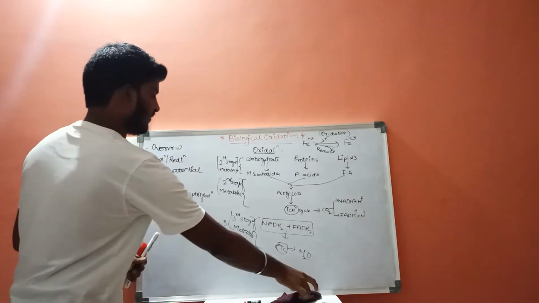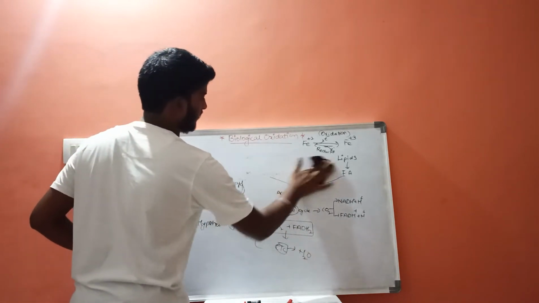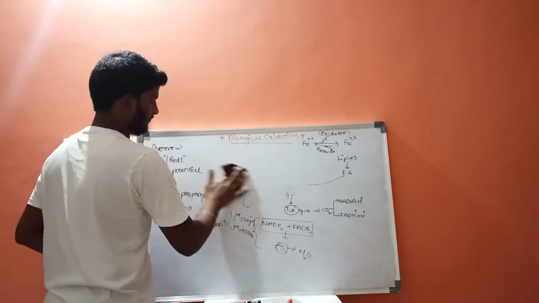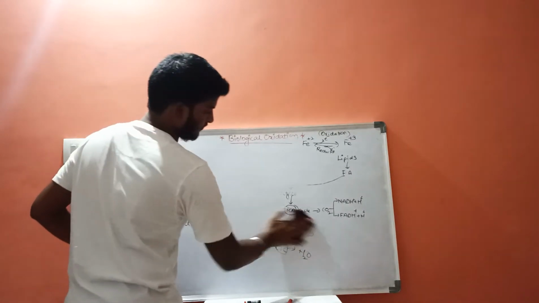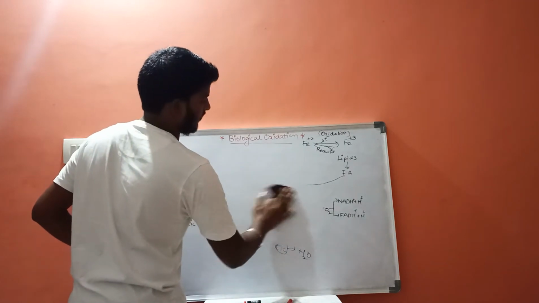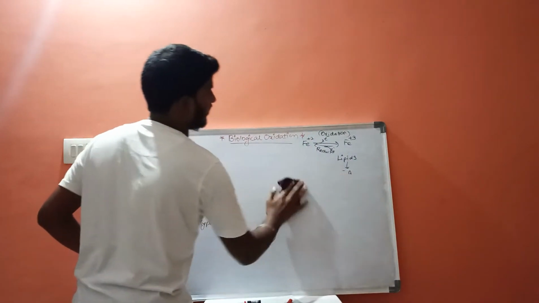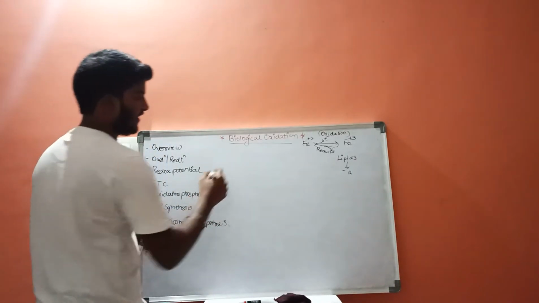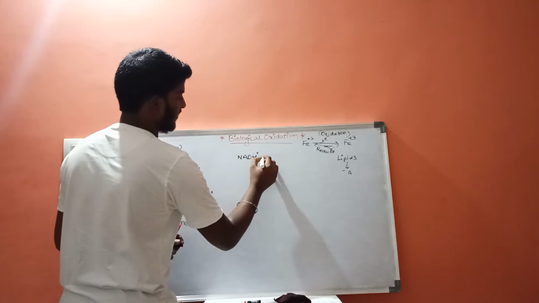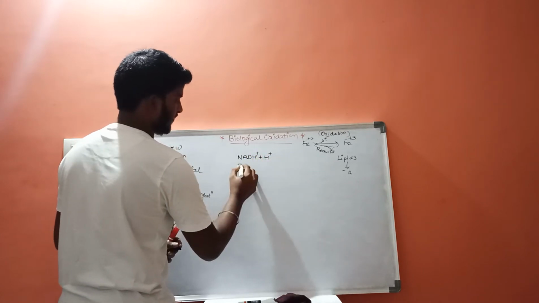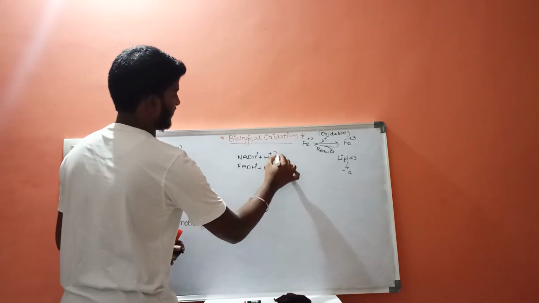And let us consider NADH plus H plus and FADH2.